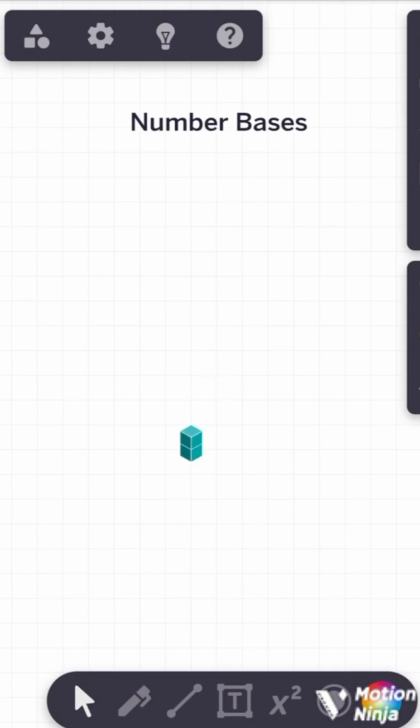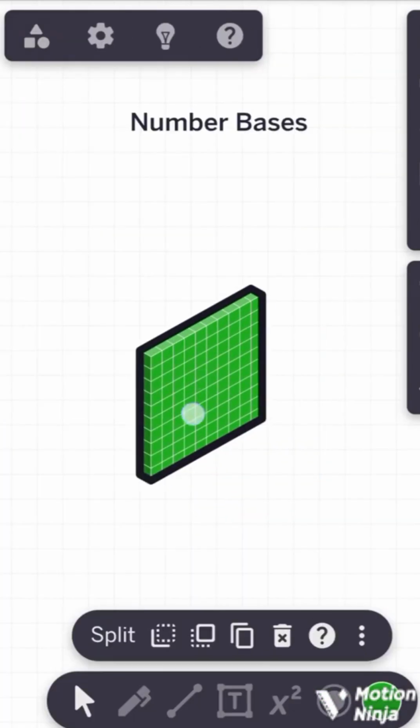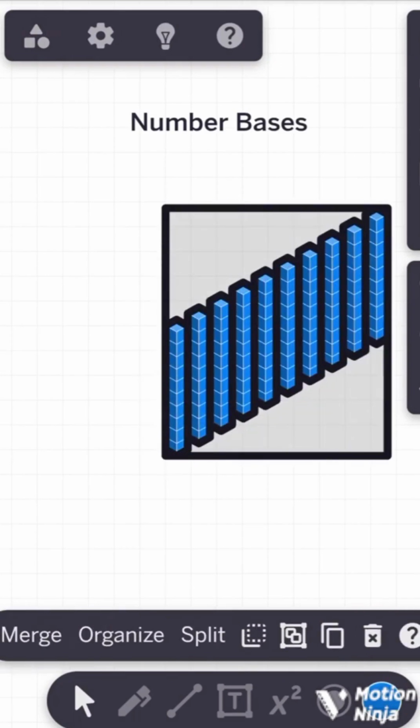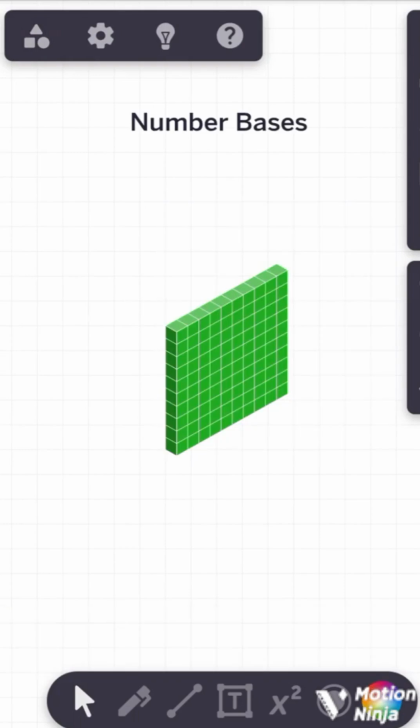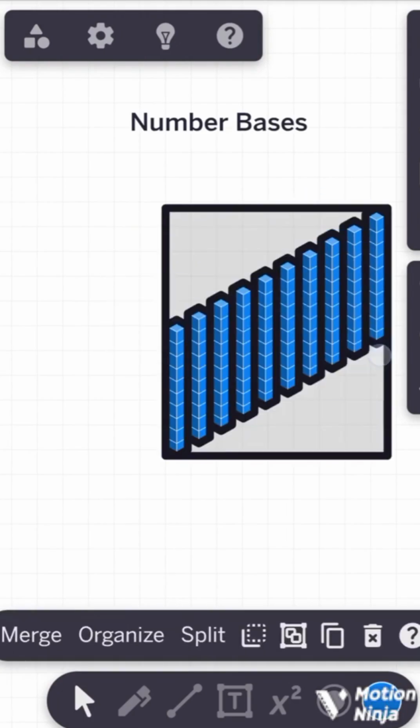Good. So now you're going to see that this one now, we can break it down to 10 groups of 10s, one group of 100. You can see that we are breaking it into 10 groups. And inside that 10 groups of 10, we can still break it into another 10 groups again.